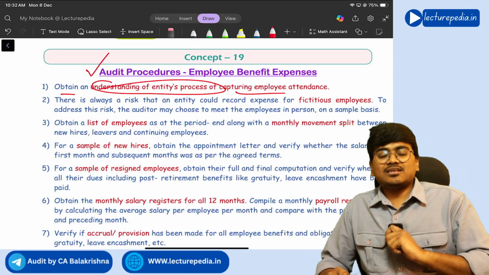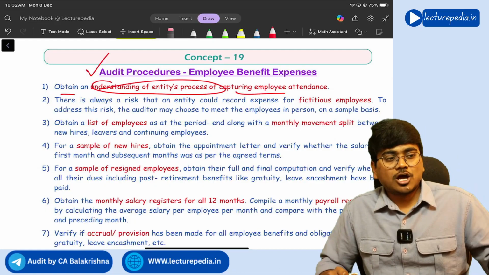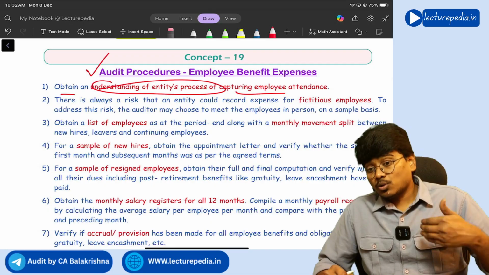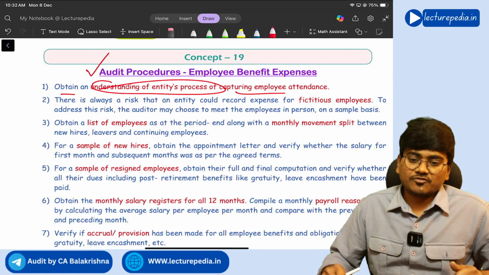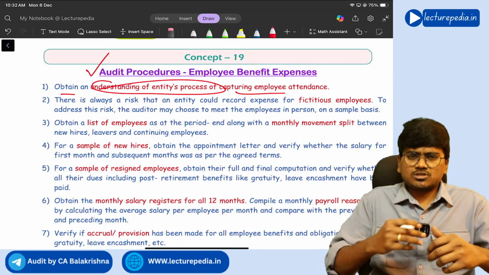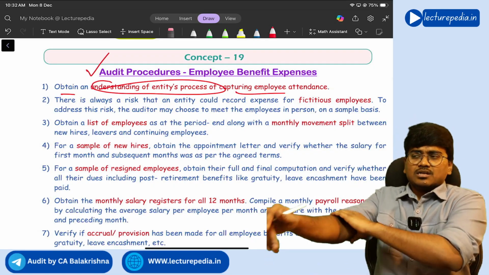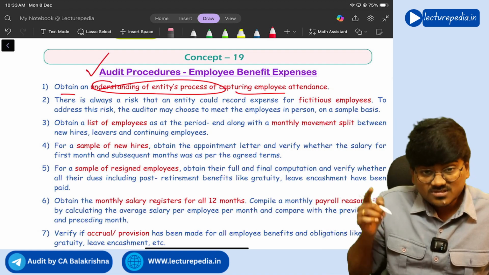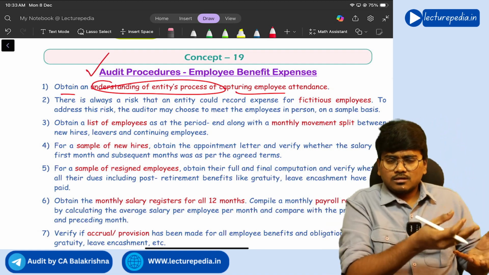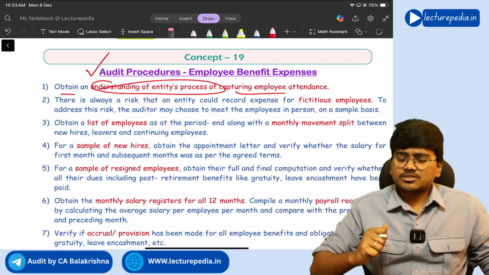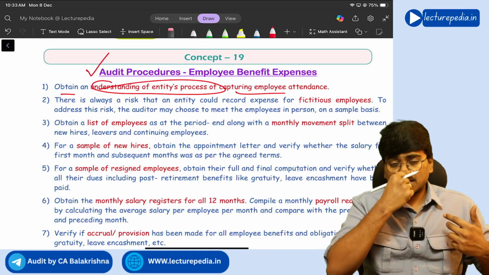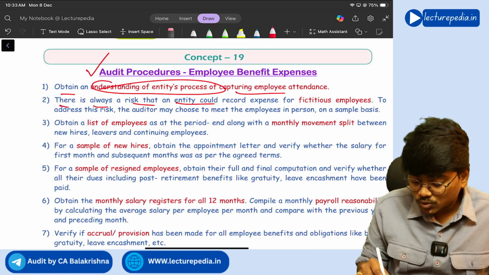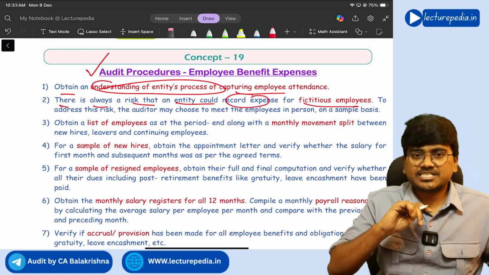So, the salary that you pay to the employees depends on how many days they have attended the company. Correct. So, how the company is capturing the attendance of employees needs to be seen. Most of the companies will have a separate attendance device through which they will capture the attendance. Right, data from that attendance software should be taken while calculating the payments to the employees, right? Next, there is always a risk that the entity could record expenses for fictitious employees.